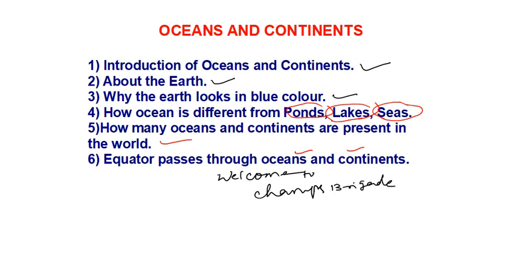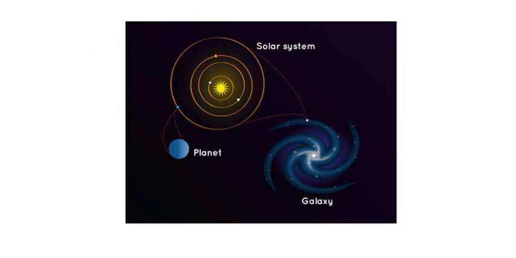So here this is our solar system, and here our earth is one of the planets in our solar system. We have a total of 8 planets. Earth is one of them, and this solar system is one of the stars in our galaxy. So here you may get the doubt, what is a galaxy?